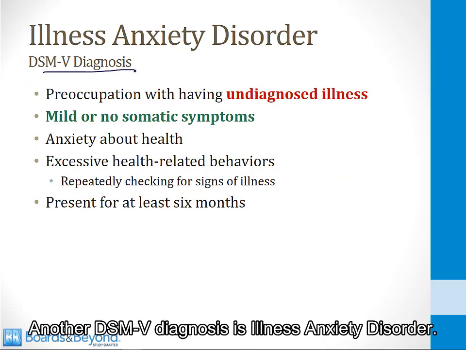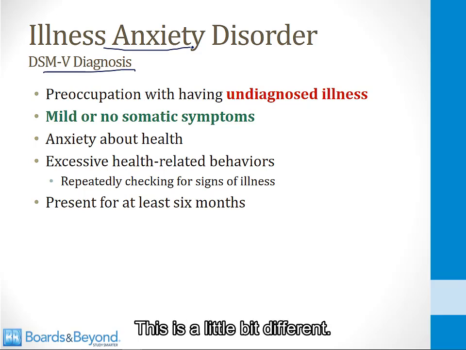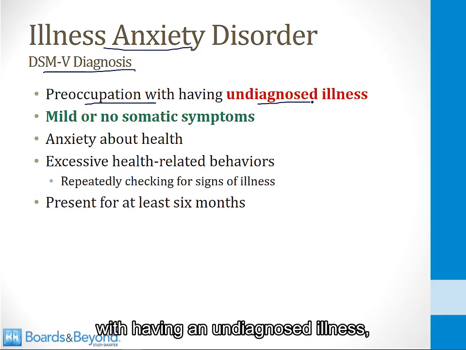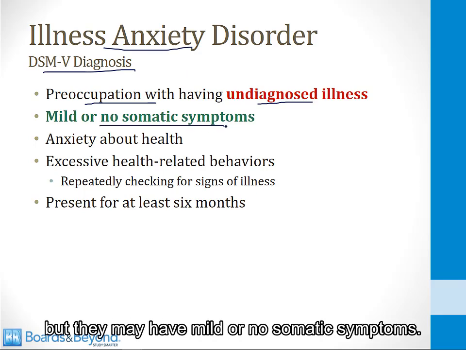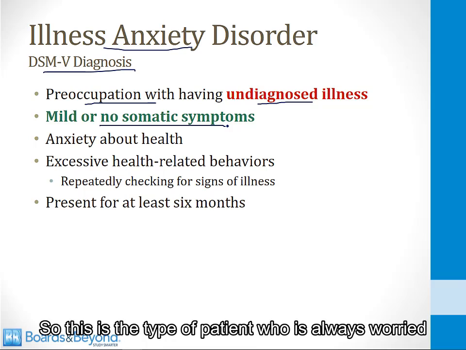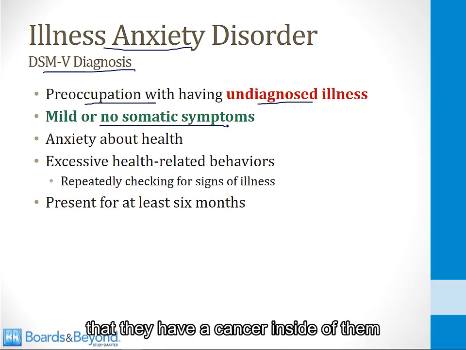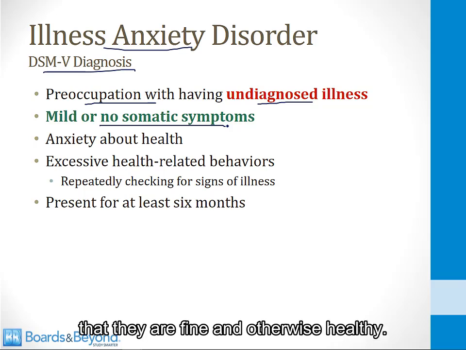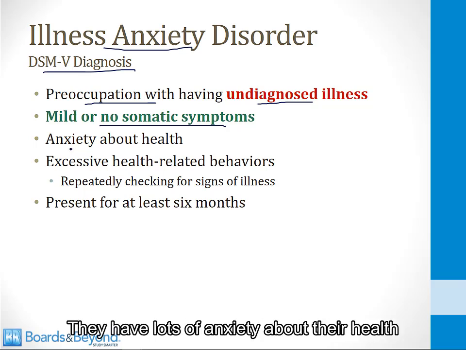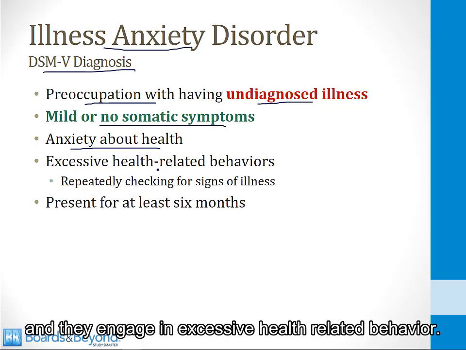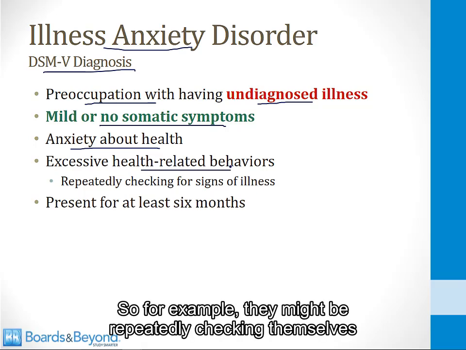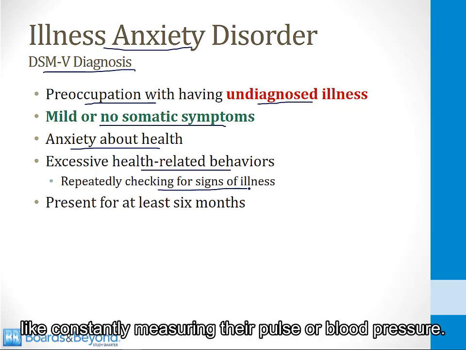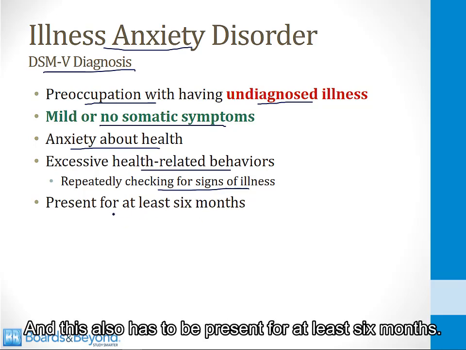Another DSM-5 diagnosis is illness anxiety disorder. This is a little bit different. This is where a patient has a preoccupation with having an undiagnosed illness, but they may have mild or no somatic symptoms. So this is the type of patient who is always worried that they have a cancer inside of them or that they're going to have a heart attack, but in fact, all the workup has shown that they are fine and otherwise healthy. They have lots of anxiety about their health, and they engage in excessive health-related behaviors. So for example, they might be repeatedly checking themselves for signs of illness, like constantly measuring their pulse or blood pressure. And this also has to be present for at least 6 months.